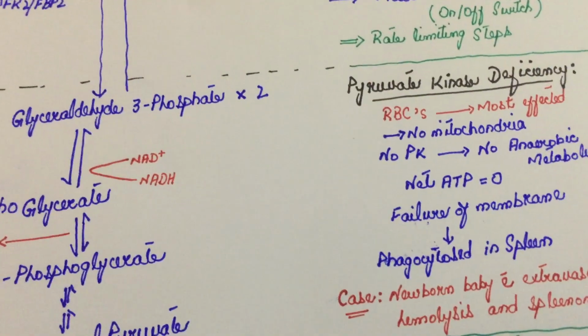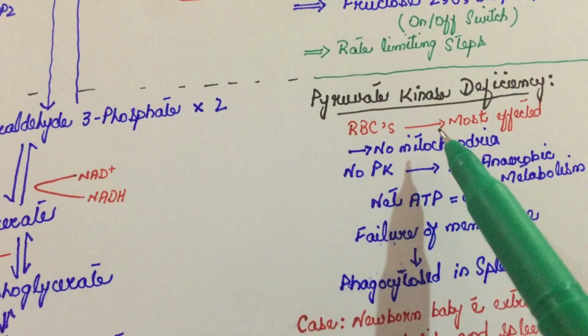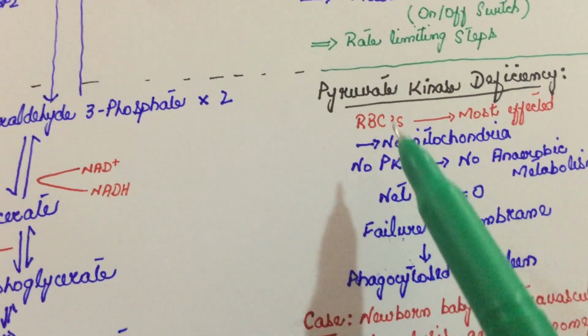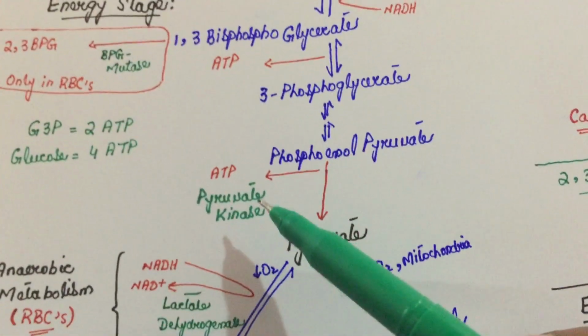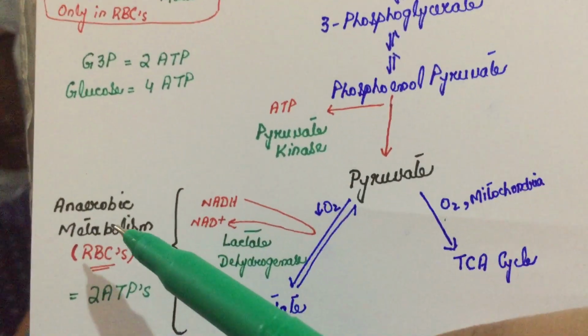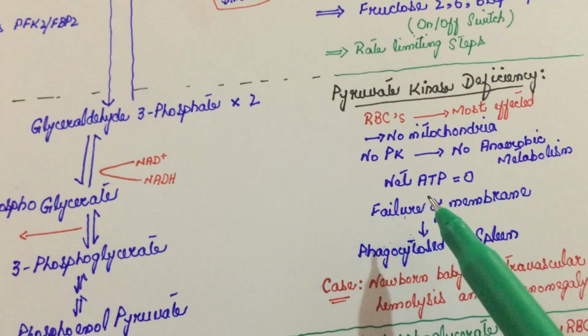Now we talk about pyruvate kinase deficiency. In pyruvate kinase deficiency, red blood cells would be most affected, because as I mentioned, red blood cells have no mitochondria. So when there would be no pyruvate kinase, there would be no anaerobic metabolism, and the net profit of ATPs for red blood cells would be 0.